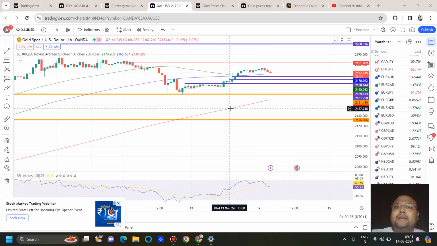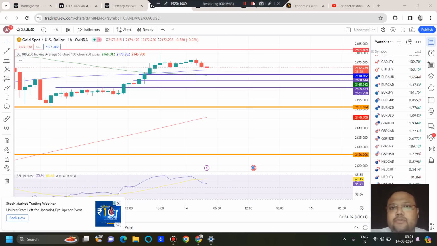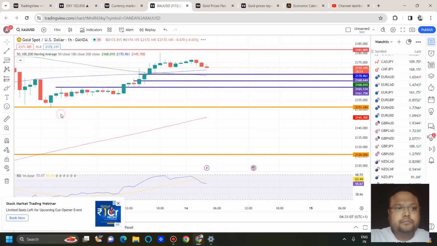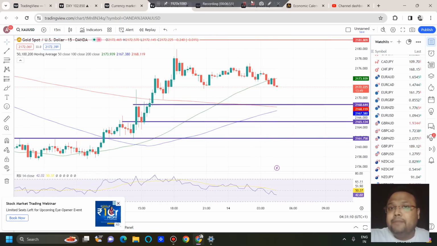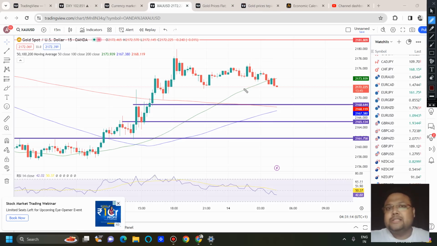So what are the trading opportunities then? The other trading opportunities that are in front of us right now, you can see I have drawn multiple lines. These purple lines are only valid before news. My dear friends, do not forget, after news the scenario will completely change. Market will be volatile, fundamentals will be dominating the market, so you need to follow the trend.